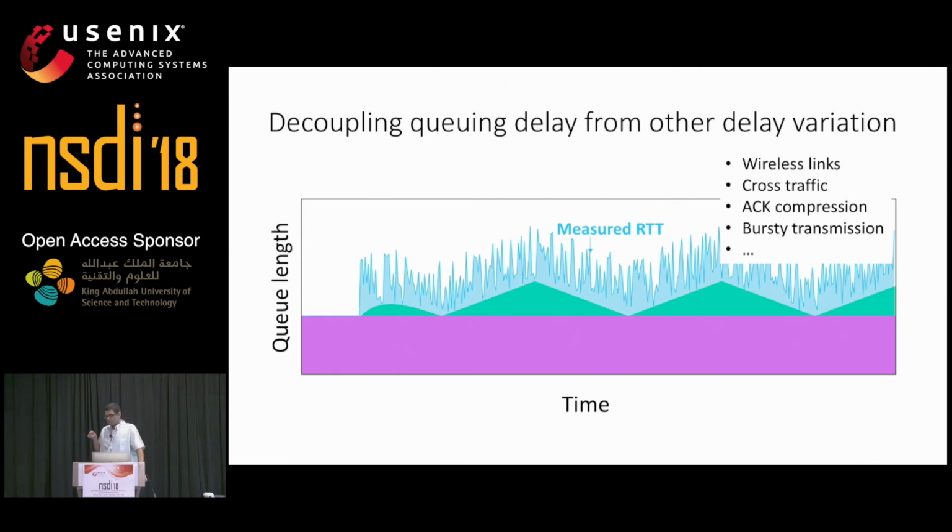So your first question is to quantify the price of anarchy? Yes. So the price of anarchy, if you don't care about loss, is to simply transmit at say 2x the link rate. And then you get the entire link bandwidth and nobody else gets anything. Does that answer your question? A person could do that, but fortunately there's also enough isolation in the network that you won't harm too many other people because there is a lot of fair queuing inside the network. But yes, you could possibly do that.